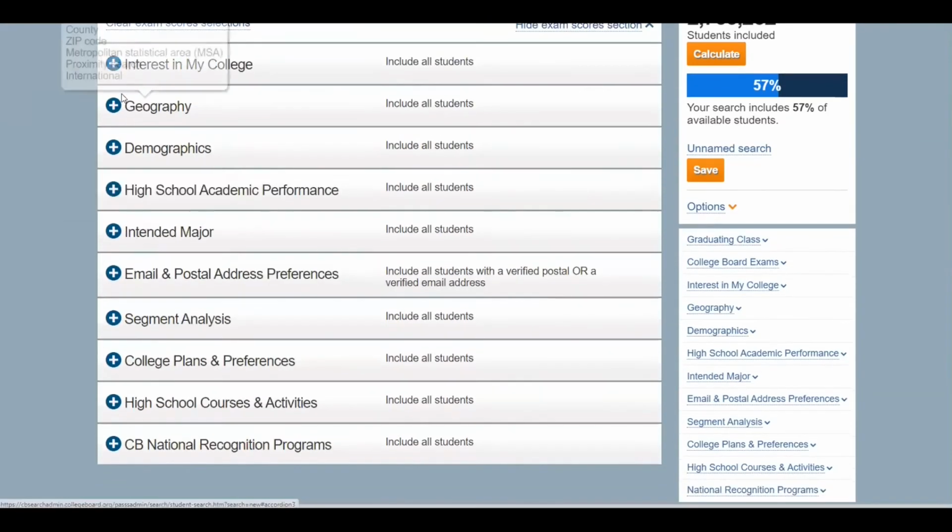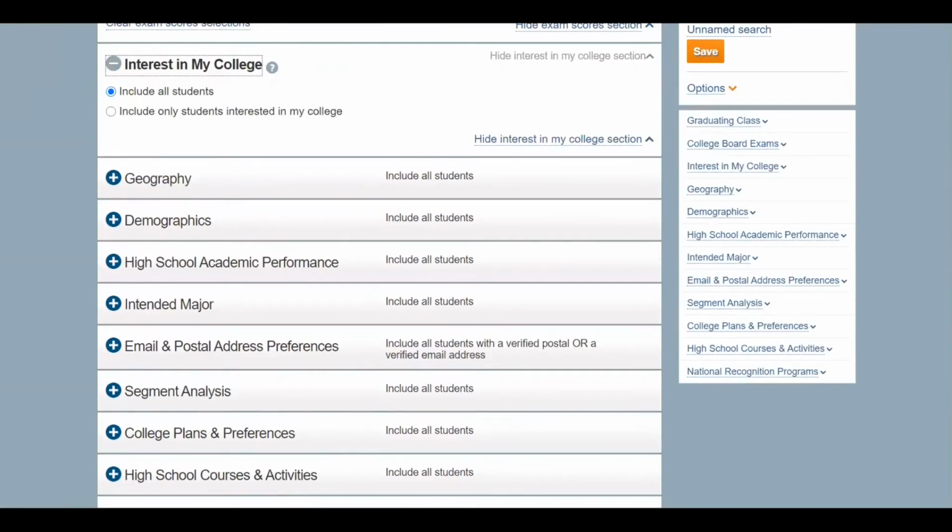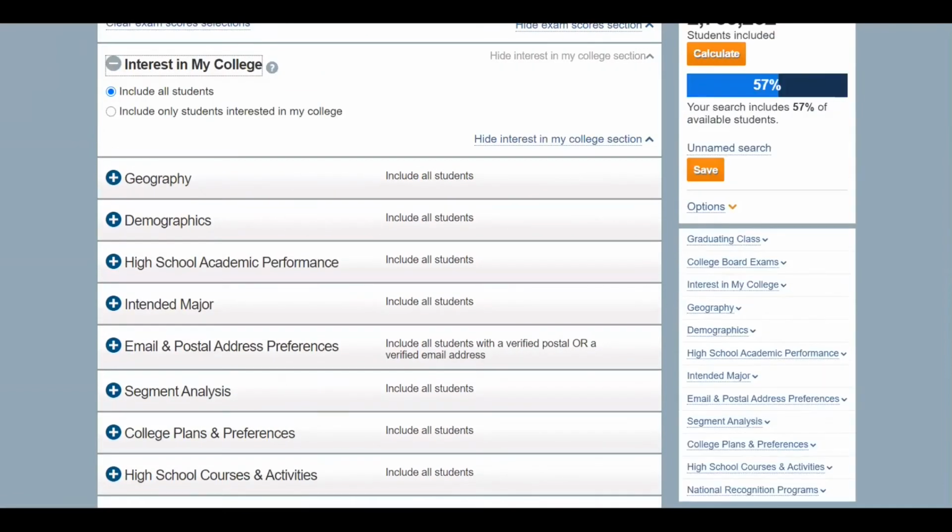Interest in My College is an add-on that will allow you to find students who have added your institution to their college list on College Board's Big Future College Planning site. These students, according to our research, are likely to convert at higher rates throughout the funnel. And in a pilot study, they were 10 times more likely to apply than traditional search names.